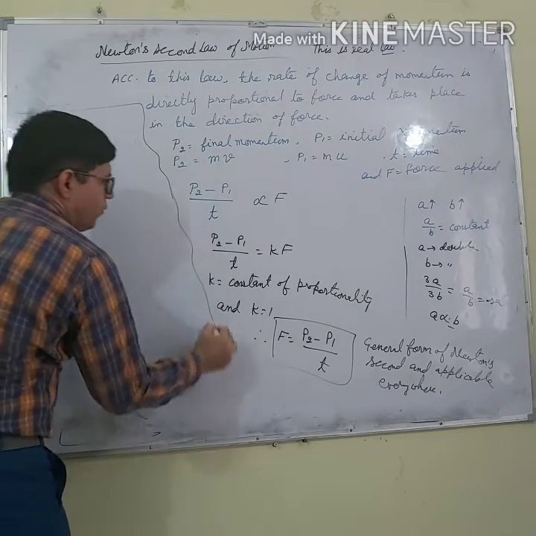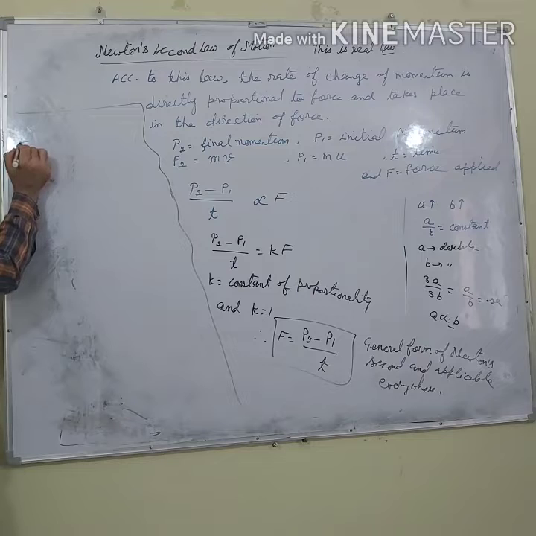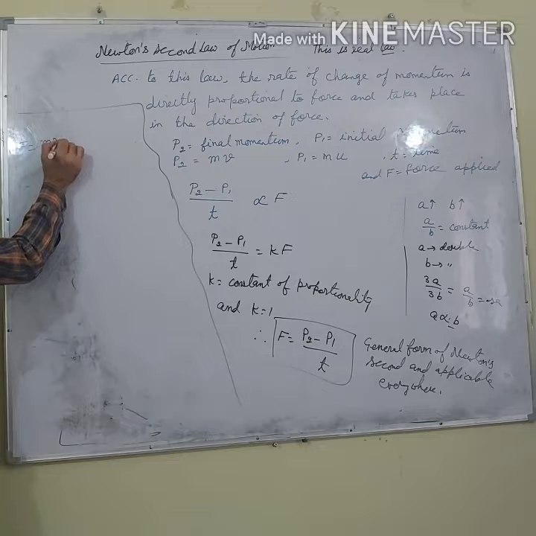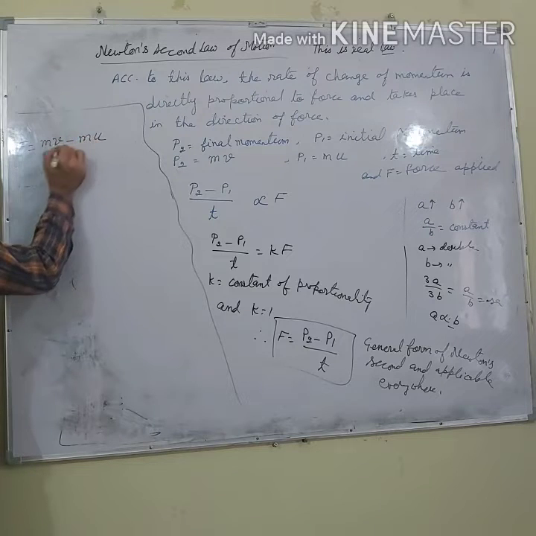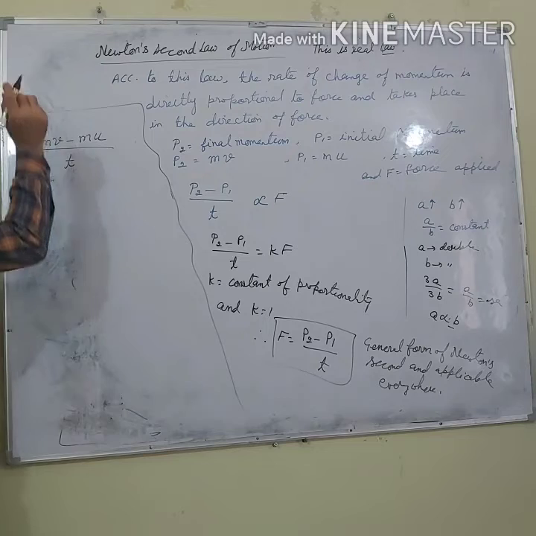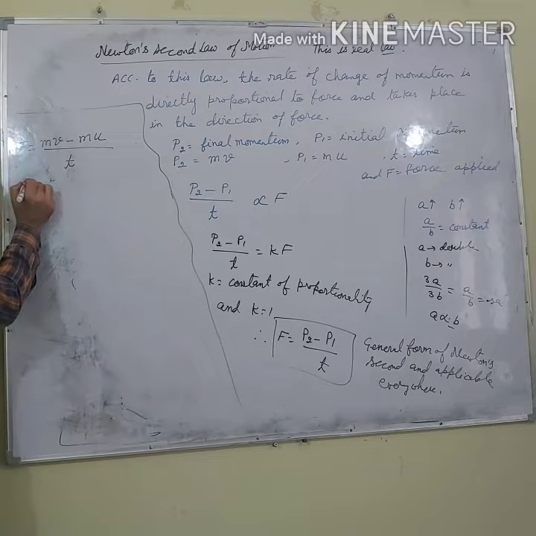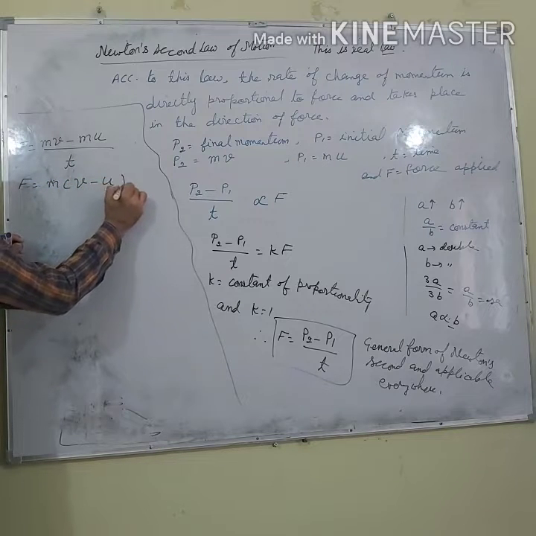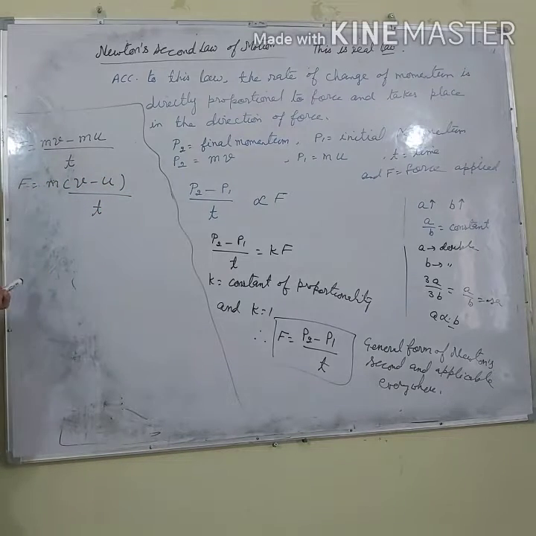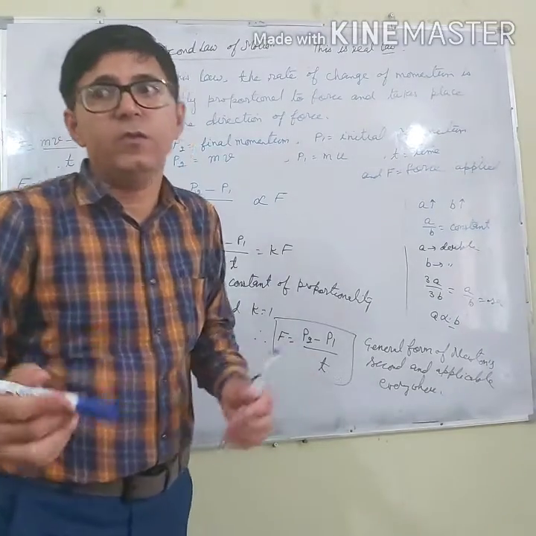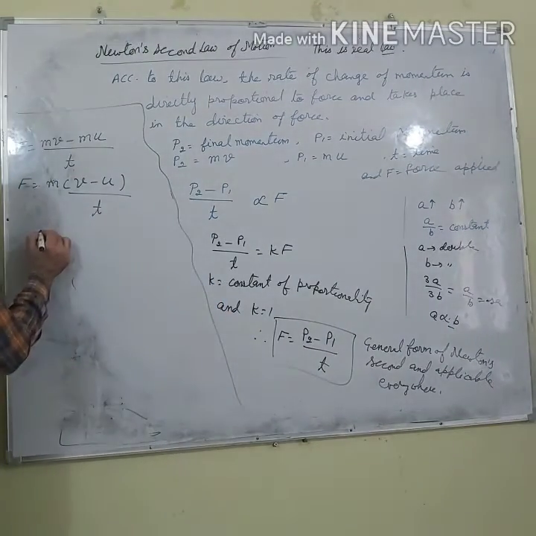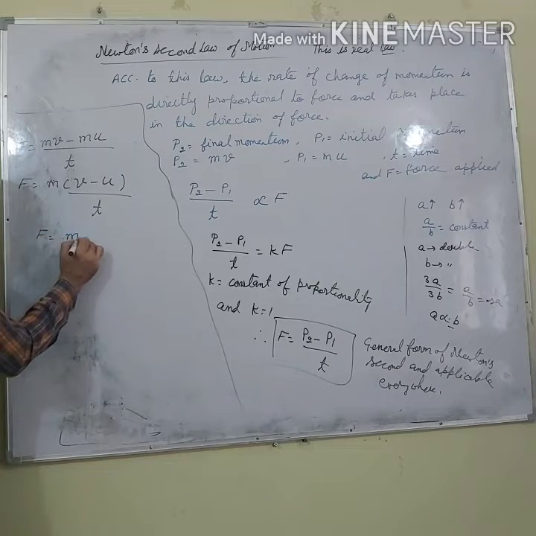Now, F equals P2 minus P1 over t. What is P2? MV. What is P1? MU. Right? So what am I writing? F equals M multiplied by V minus U over T. And what is V minus U over T? Rate of change of velocity. And this rate of change of velocity is called acceleration. So I can say F equals ma.